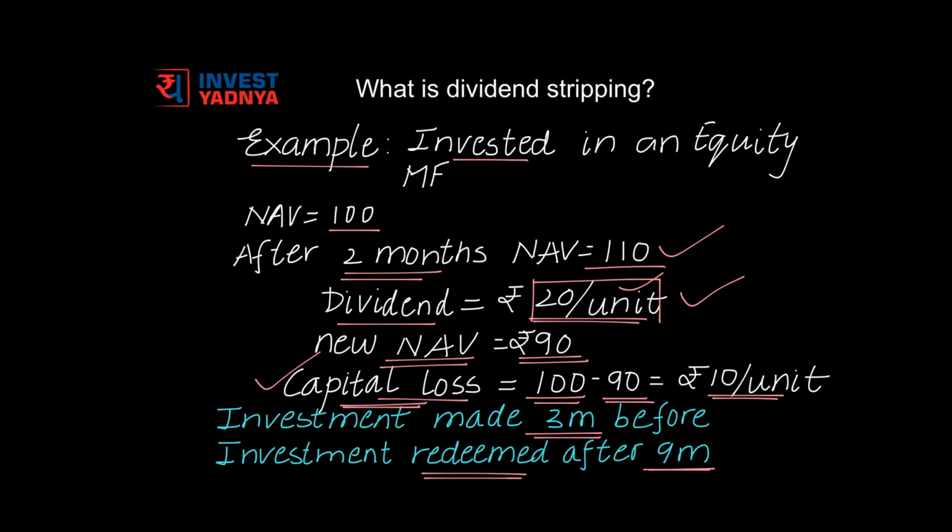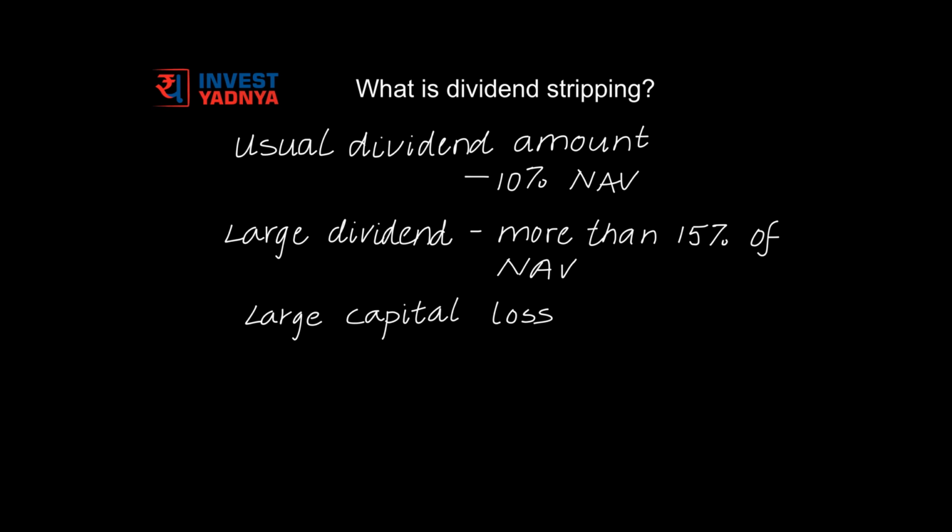dividend record date. Now that you understand that dividend stripping is only relevant in case of equity mutual funds, and that too in the short term, and you also understand how capital loss is incurred, let us move towards understanding what exactly is dividend stripping. Now this tax benefit on dividends of equity mutual funds can be misused in the short term. Let us see how. Now the usual dividend amount is around 10% of the NAV price. At times mutual fund houses announce larger dividends which are more than 15% of the NAV price. This is done in 2 scenarios.